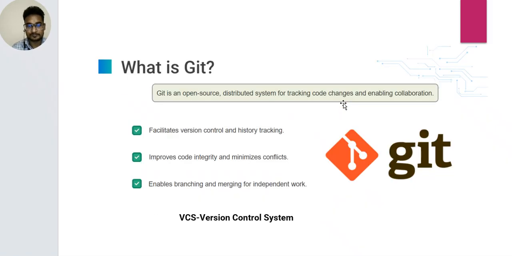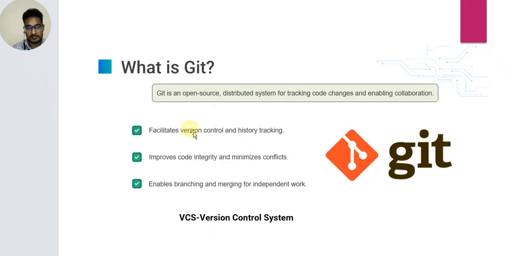Next, what is Git? Git क्या होता है? Git is an open source distributed system for tracking code changes and enabling collaboration. This is Git. Git is a version control system.